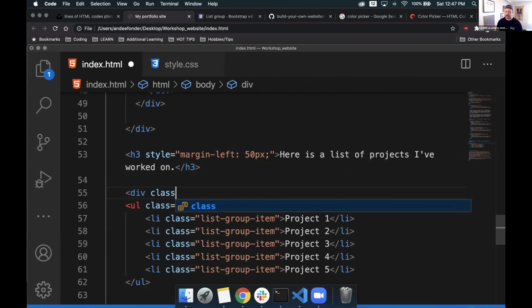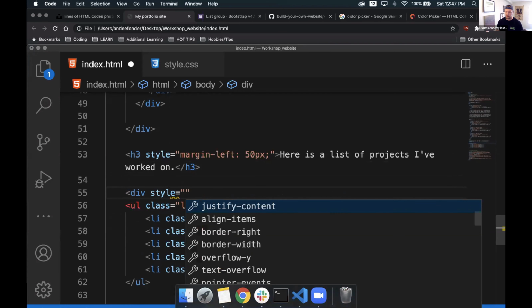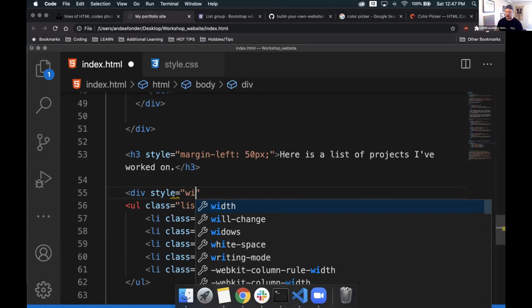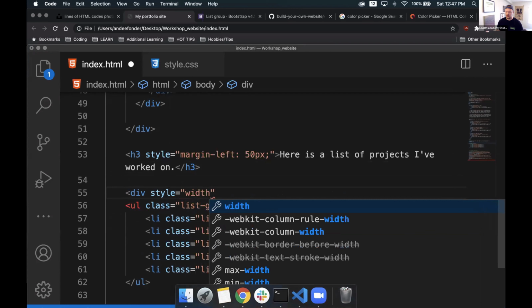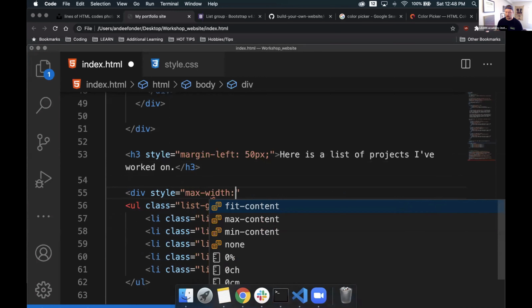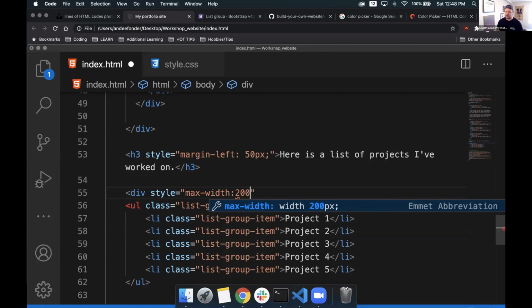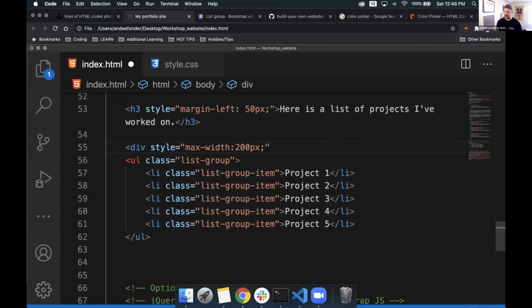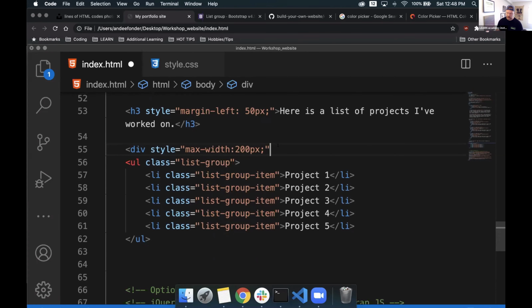We'll give it a class, or actually, no, we'll just give it a style for some more inline styling. We'll do equal. We'll give it some quotation marks, and we'll give it a max width. We'll do width. Let's see, is there max? No, let's do max width. And we'll say, let's do 200 pixels. I'm not sure exactly how well that will look, but we'll see. We also need to close that off with a right caret.